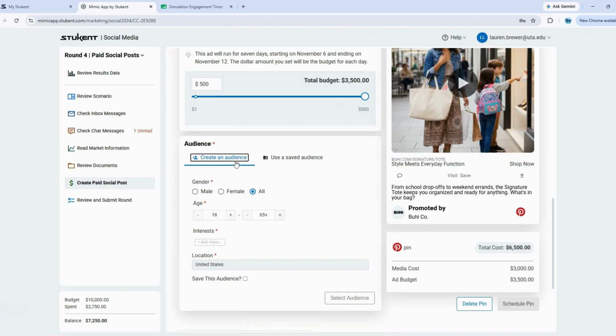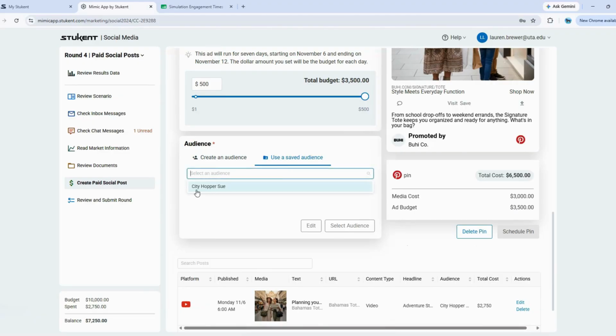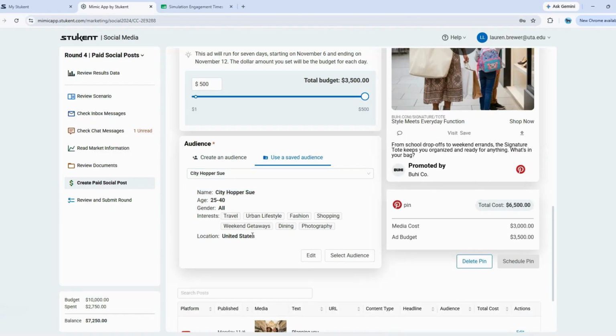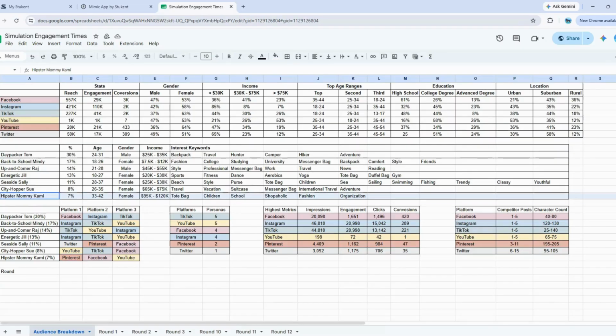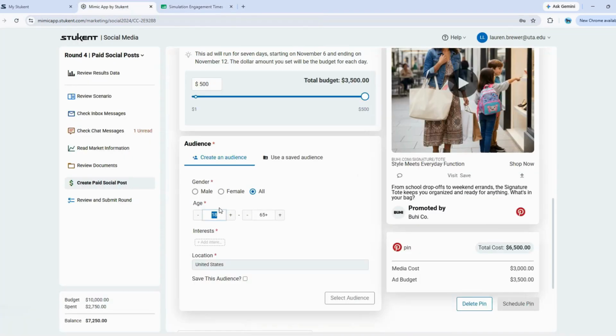Let's go ahead and create an audience. If you notice now, you have a saved audience, which is our City Hopper Sue. So we could select this one. However, we're using Hipster Mom Cami, so we do want to create an audience for Hipster Mom Cami. Let's go back and look at our age range. So 33 to 42, female, and then we have our interests listed here. I'm going to do the same thing I did last time and use a little bit wider range on my age. I'm going to select 30 to 45.